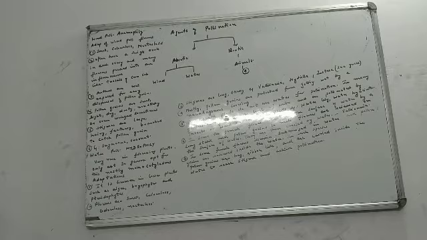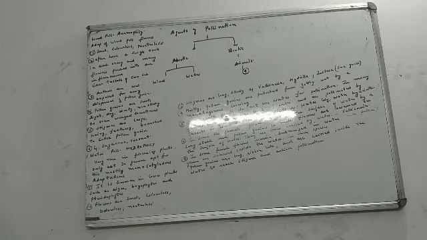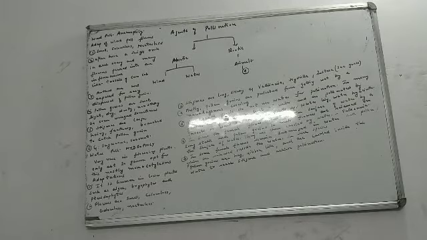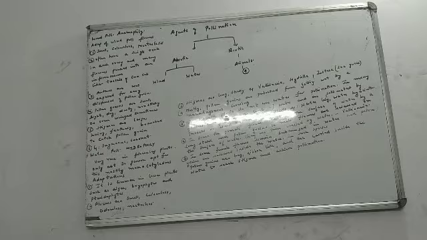Third adaptation for wind pollination is that the anthers are well exposed, okay, so that the pollen grain can be easily dispersed. The anthers are well exposed so that pollen grain can be easily dispersed. Fourth, the pollen grains are small, the pollen are light, the pollen grains are dry, dusty, and they are non-sticky, or even sometimes the pollen grains have wings. We call them as winged pollen grains. So, pollen grains are small, light, dry, dusty, non-sticky, or sometimes they will be even winged.